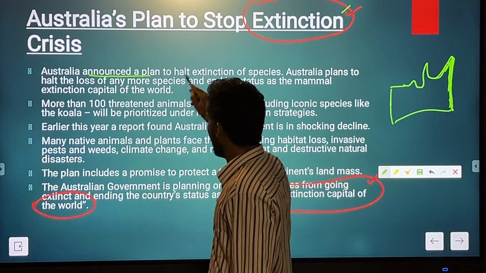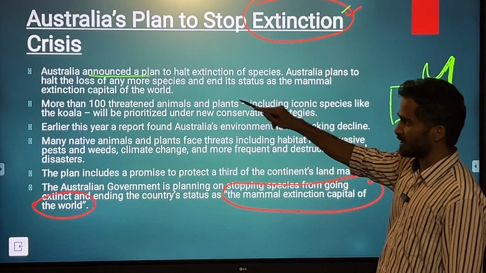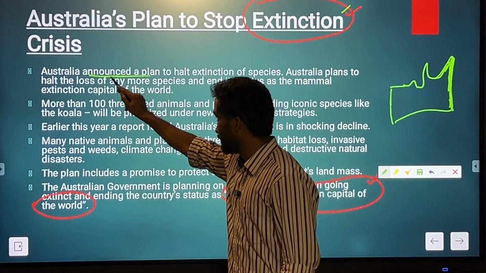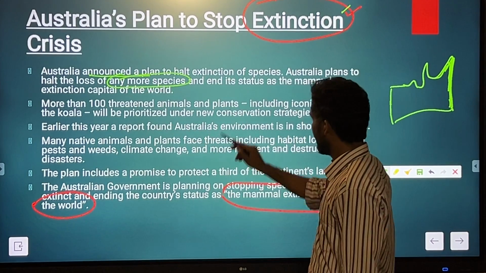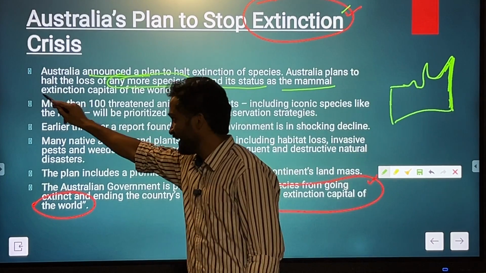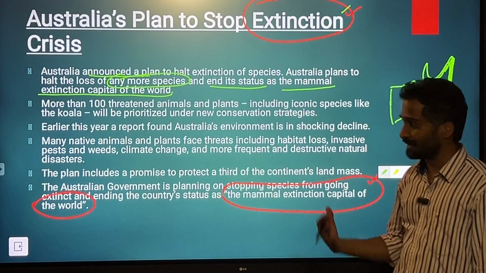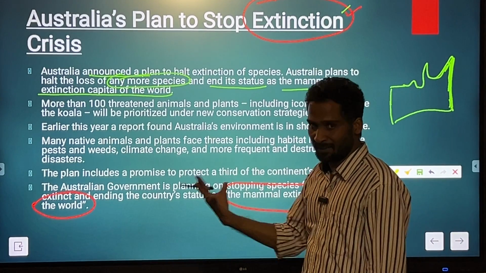Australia announced a plan to halt extinction of a species. Australia plans to halt the loss of any more species and end its status as the mammal extinction capital of the world. That is what is their bone of contention.